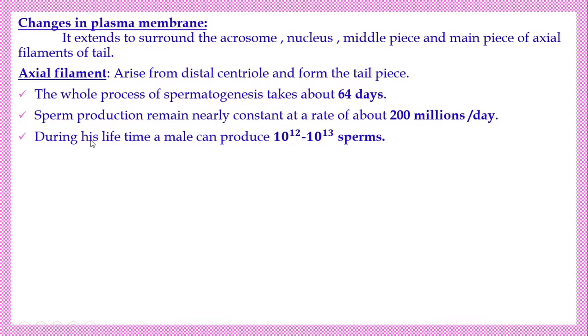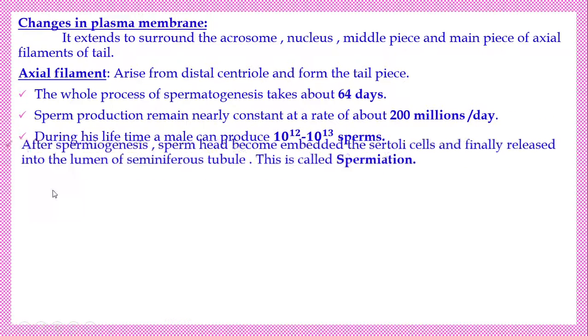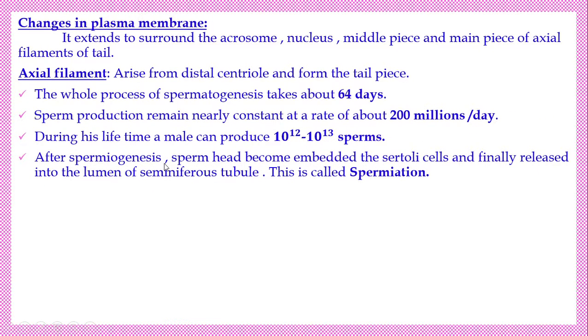During his lifetime, a male can produce nearly 10 to the power of 12 to 10 to the power of 13 sperm cells. That many sperm cells are produced. Just think, 200 million are being formed every day. That is the rate. Next, after spermiogenesis, where inactive spermatids become active spermatozoa.